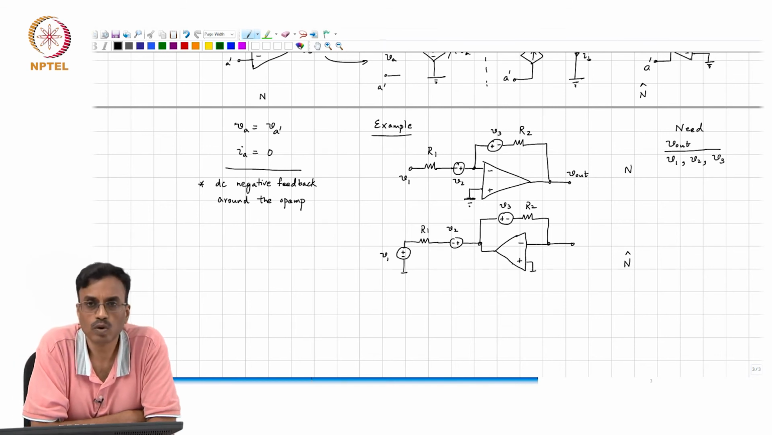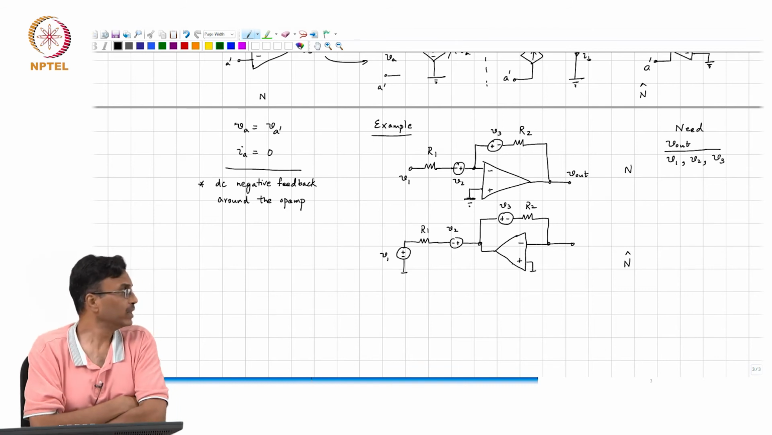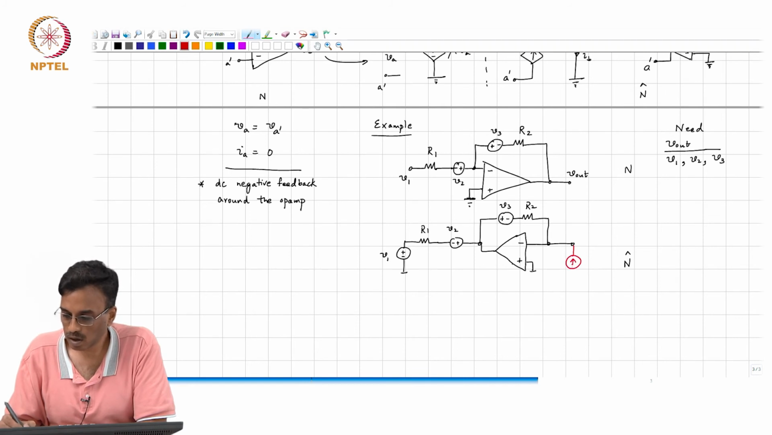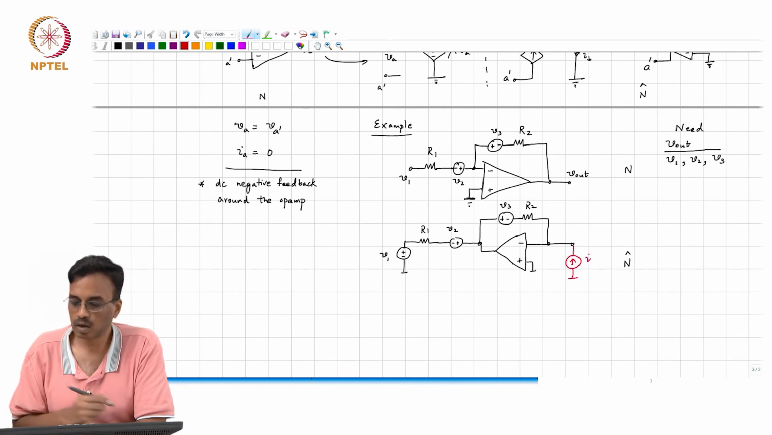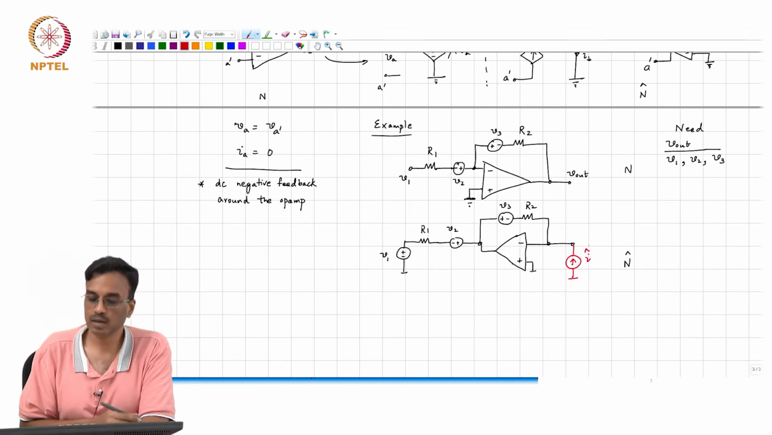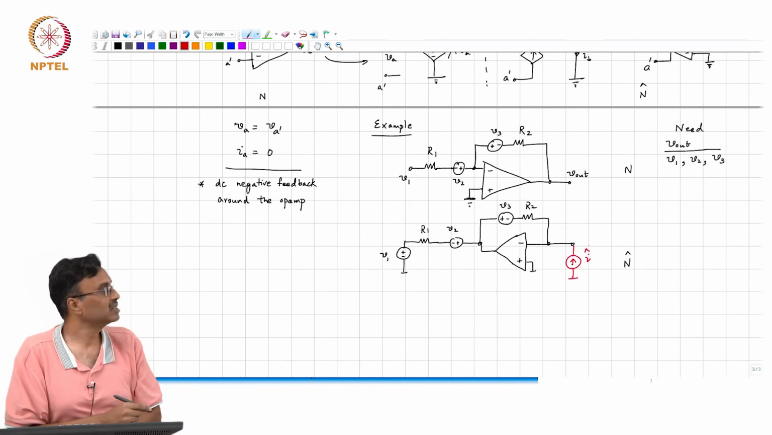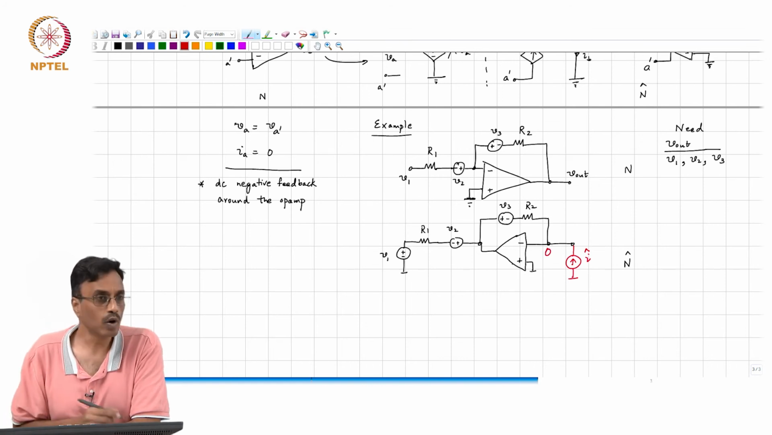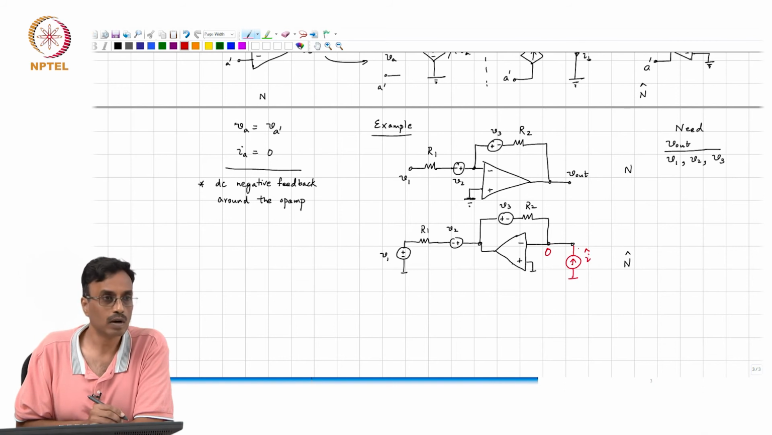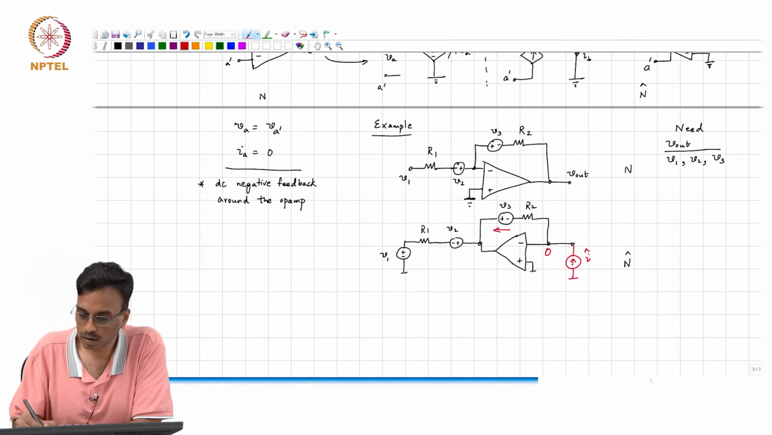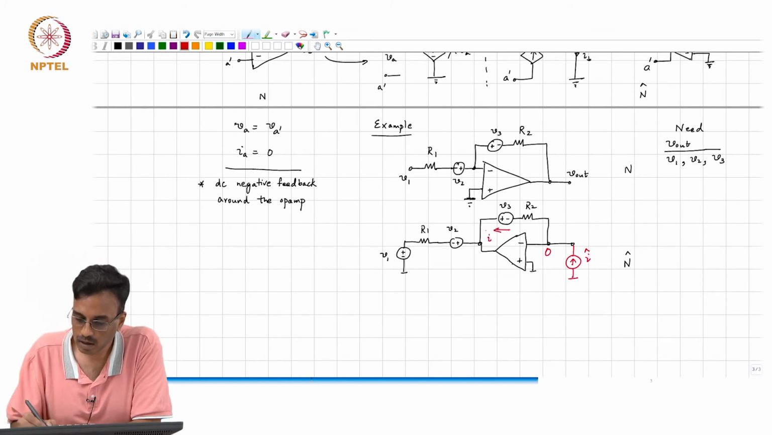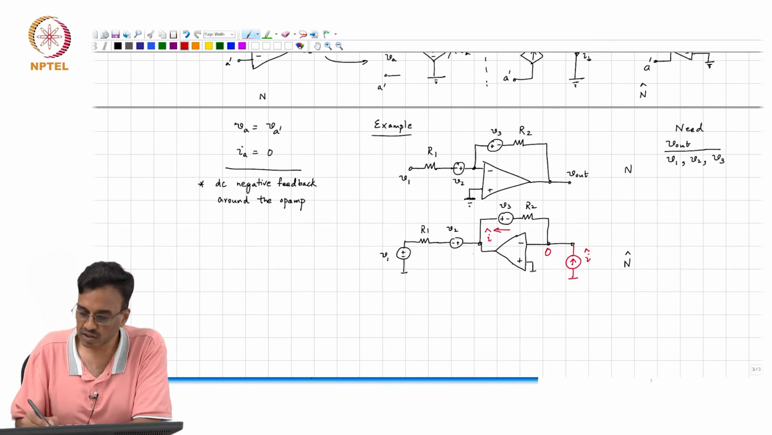So, what do you suggest that I do? Excite it with a current source I, or let me call that I hat, alright. So, now this is standard circuit analysis. Where does all that I flow? What is this potential, by the way? The virtual ground of the op amp, that is 0. So, where does I hat flow? Right. So, this is I hat, alright, and what is this voltage?